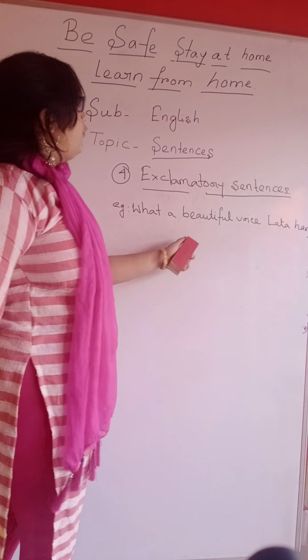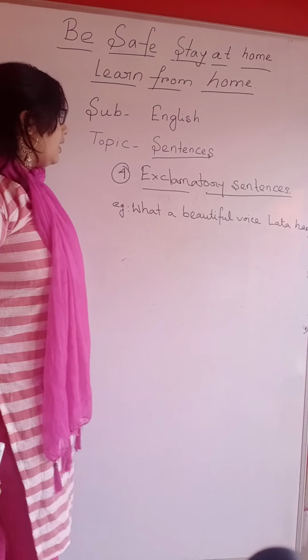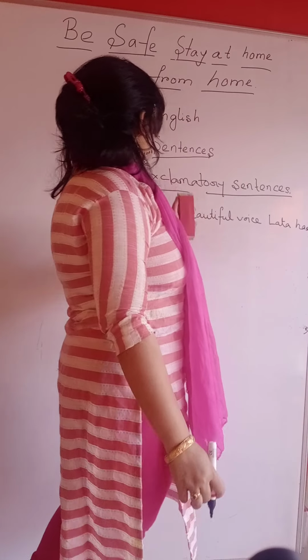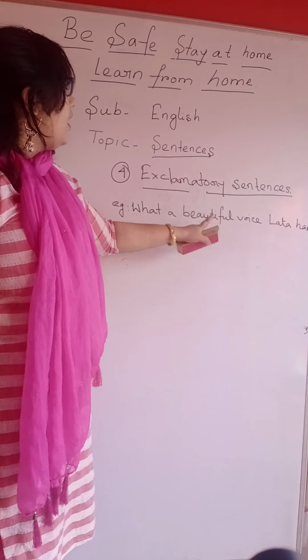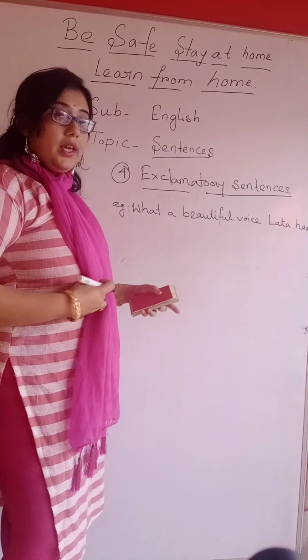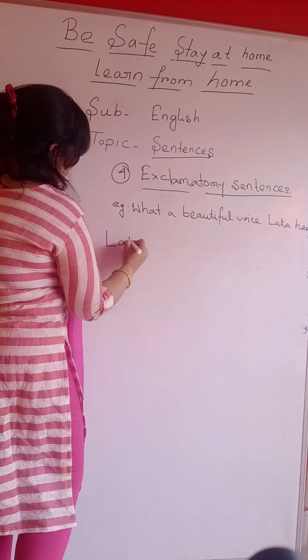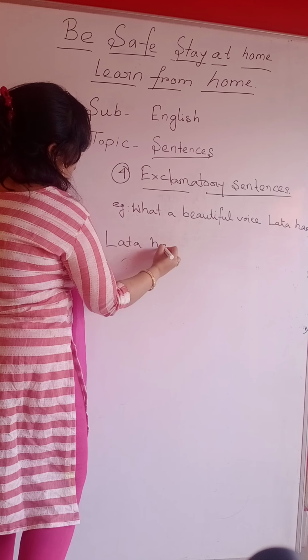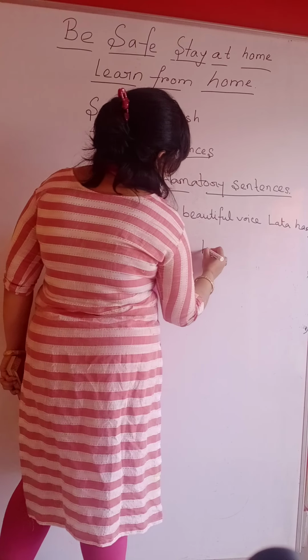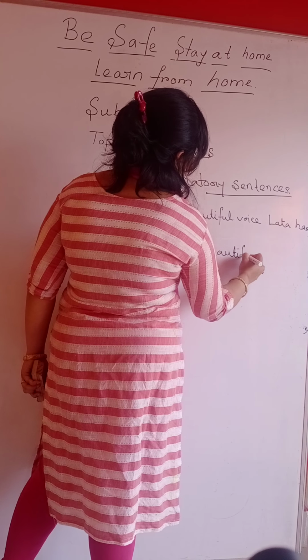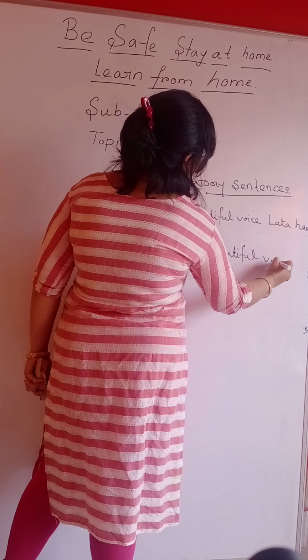What a beautiful voice Lata has. From this sentence, we understand that Lata has a beautiful voice. This sentence can also be written as Lata has a beautiful voice.